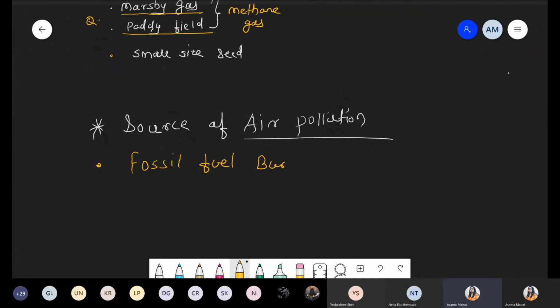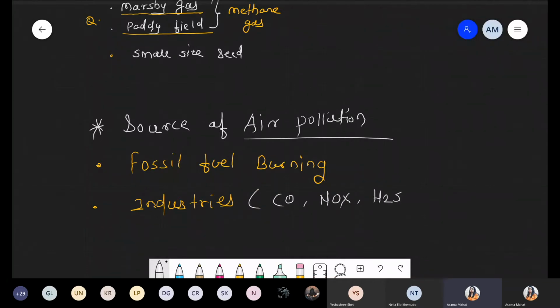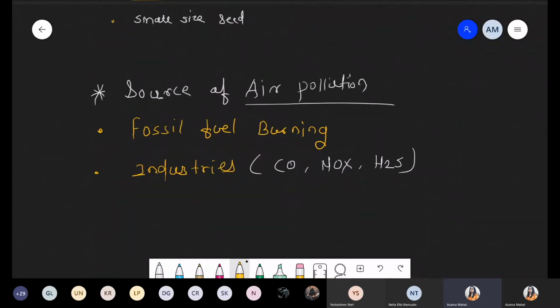So again, the polluted particles get mixed into air because of this fuel burning. Another reason is industry, definitely, because from the industry so many gases can be released like carbon monoxide or nitrogen oxide or H2S, etc.